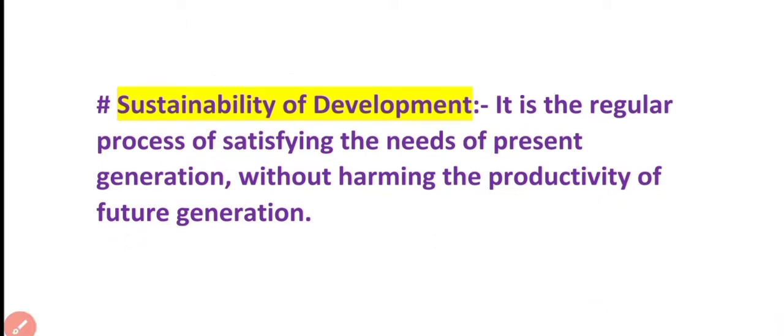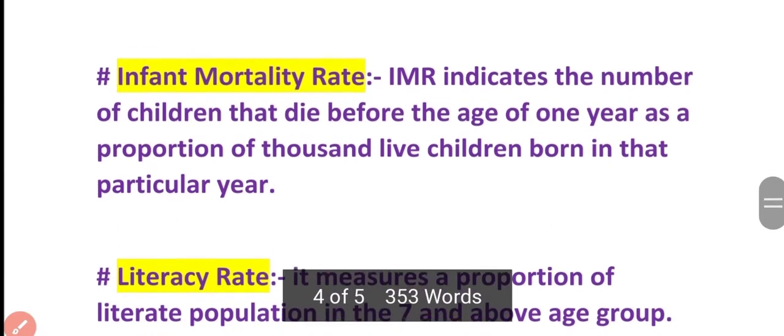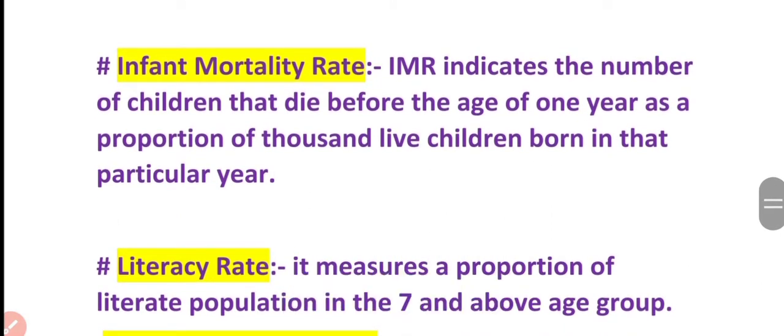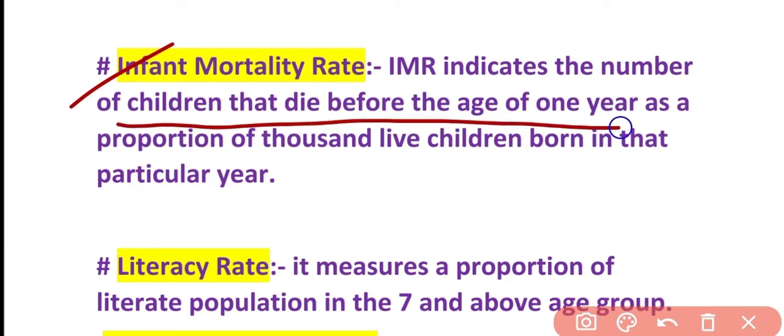Right? Next one, see, now I am going to discuss few terms with you which are important and which are being asked in exams also. So first is infant mortality rate, IMR. So what it indicates? The number of children that die before the age of 1 year as a proportion of 1000 live children born in that particular year. So it will be called as IMR. And literacy rate, next one, it measures a proportion of literate population in the 7 and above age group. This is called literacy rate.